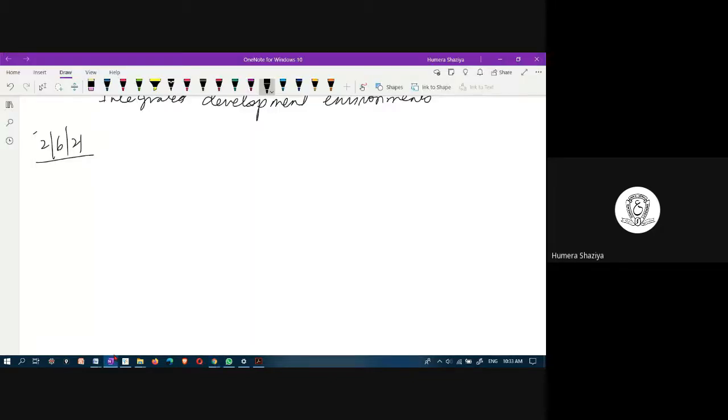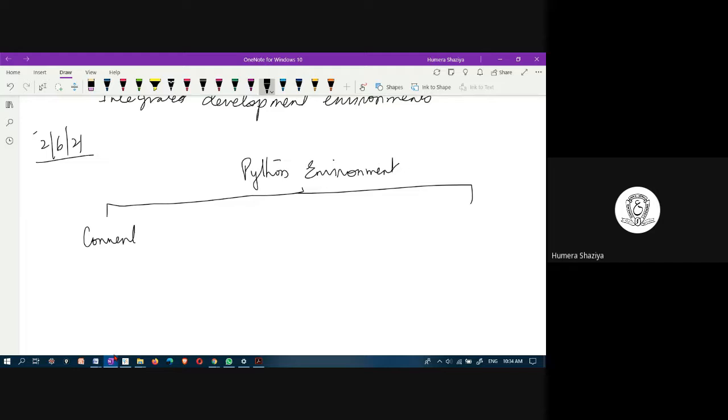Students, please try to learn that there are so many ways to set up a Python environment. First one is the conventional method. Second one is the modern method. In the modern method, you have IDEs.